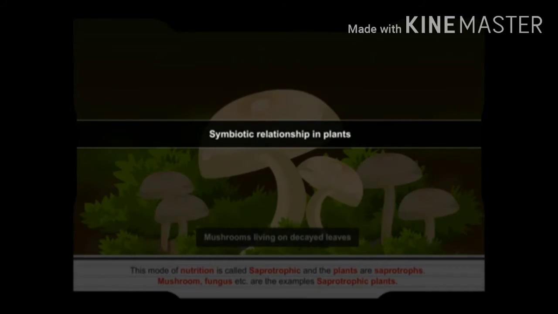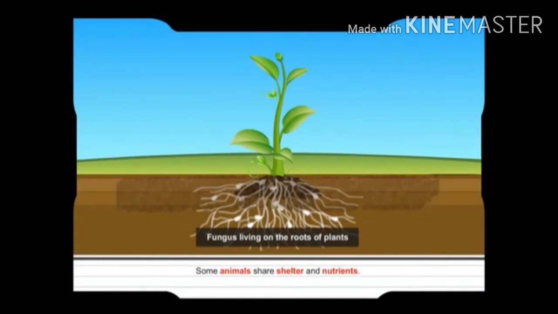Symbiotic relationship in plants. Some organisms share shelter and nutrients. They live together, benefiting each other. This relationship is called a symbiotic relationship. For example, some fungus lives on the roots of plants. They help in the transportation of water and minerals in plants. In turn, they get shelter for themselves.